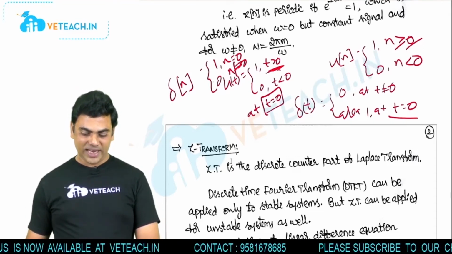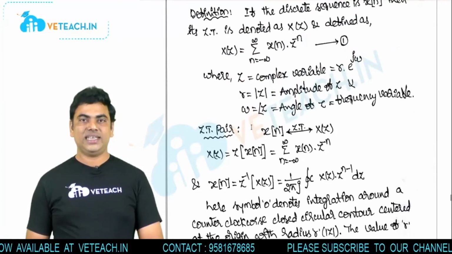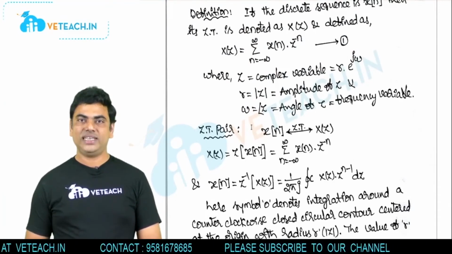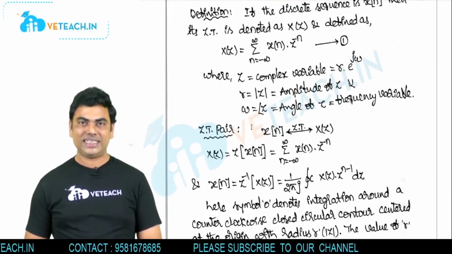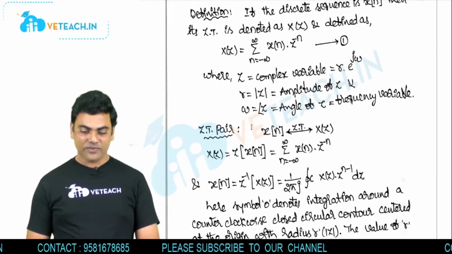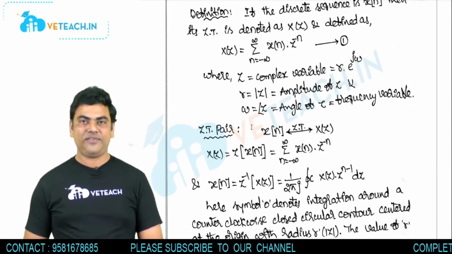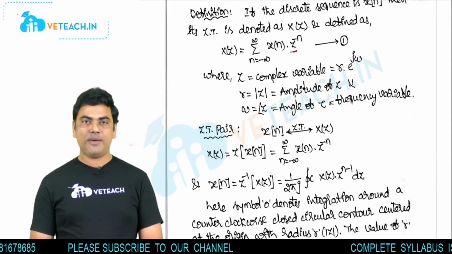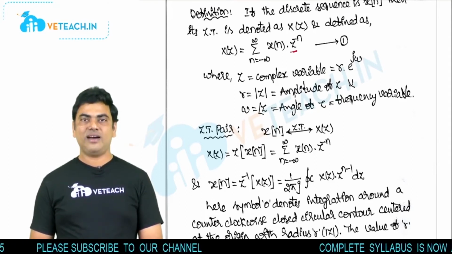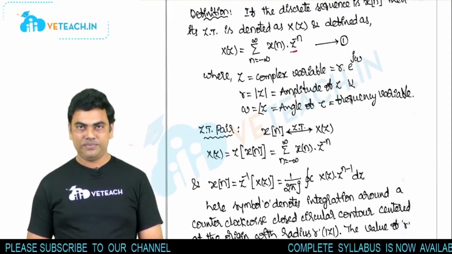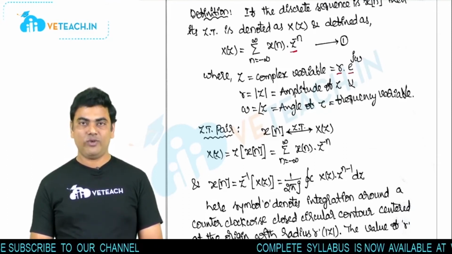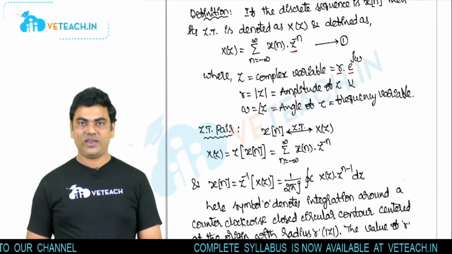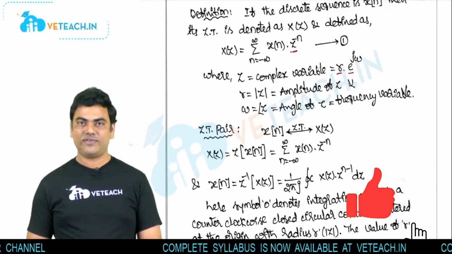And now come to the definition of Z transform. Let us consider the discrete time sequence as x of n. Then the Z transform of the discrete sequence is defined as sigma n equal to minus infinity to infinity x of n into z power minus n. And here z is a complex variable. We will write that complex variable in the polar form, that is r into e power j omega. Here r is the magnitude of z and omega, the frequency variable, is the angle of z.